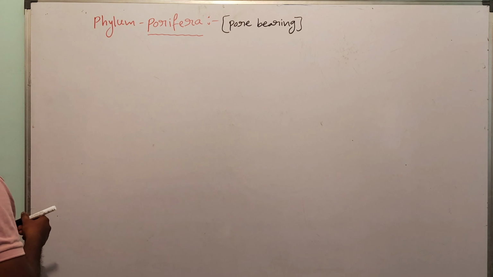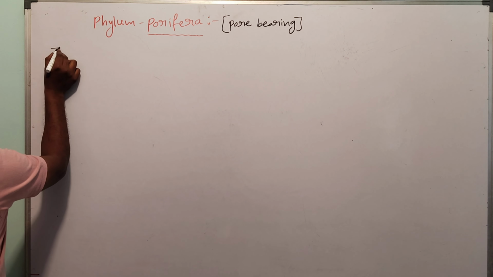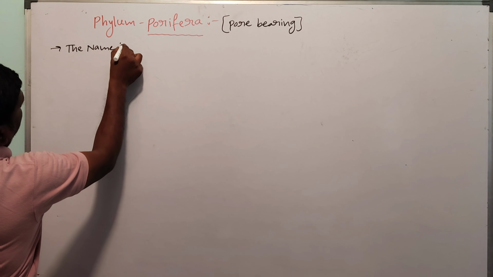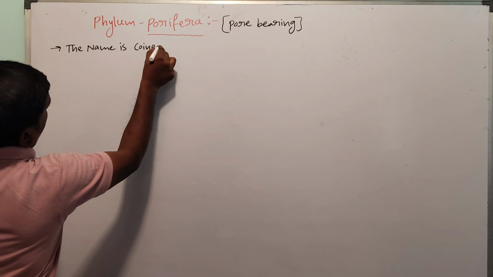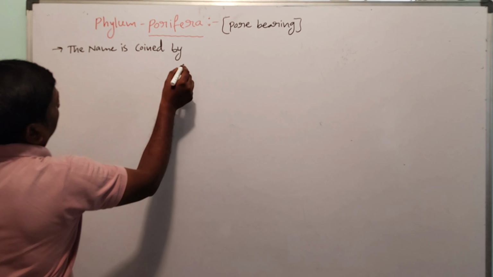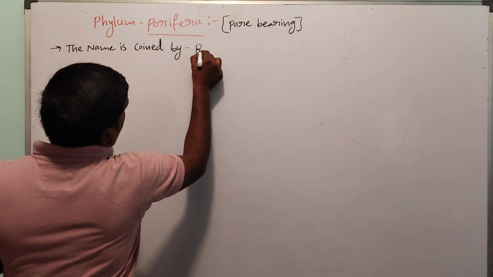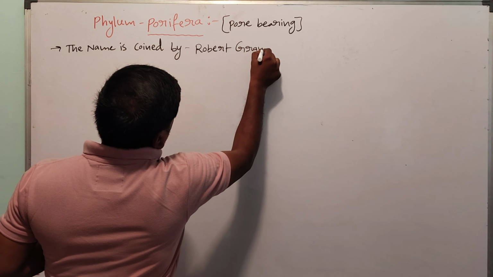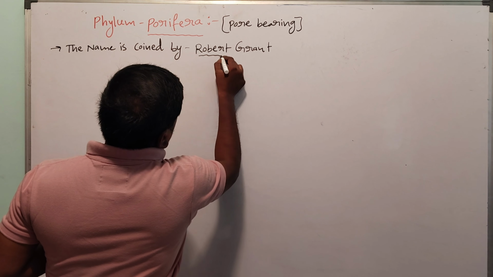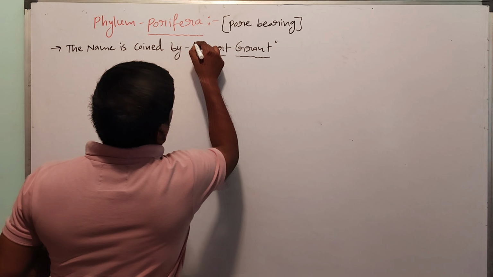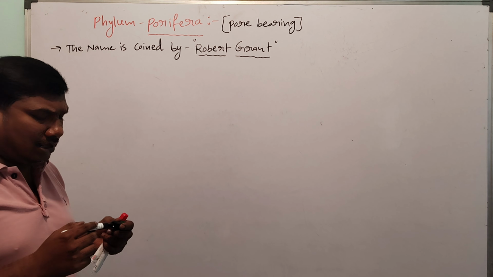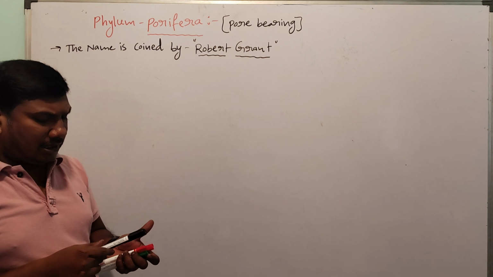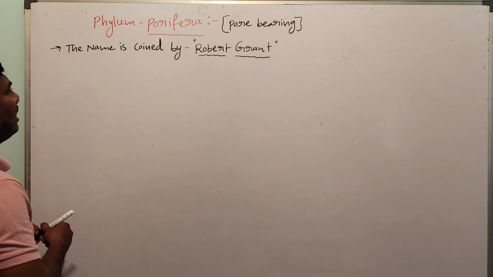The name Porifera was coined by the scientist Robert Grant.